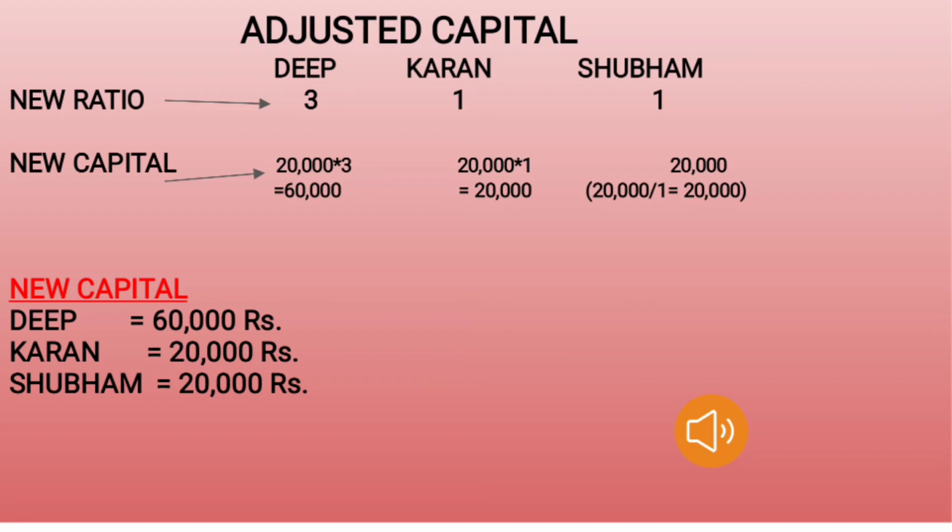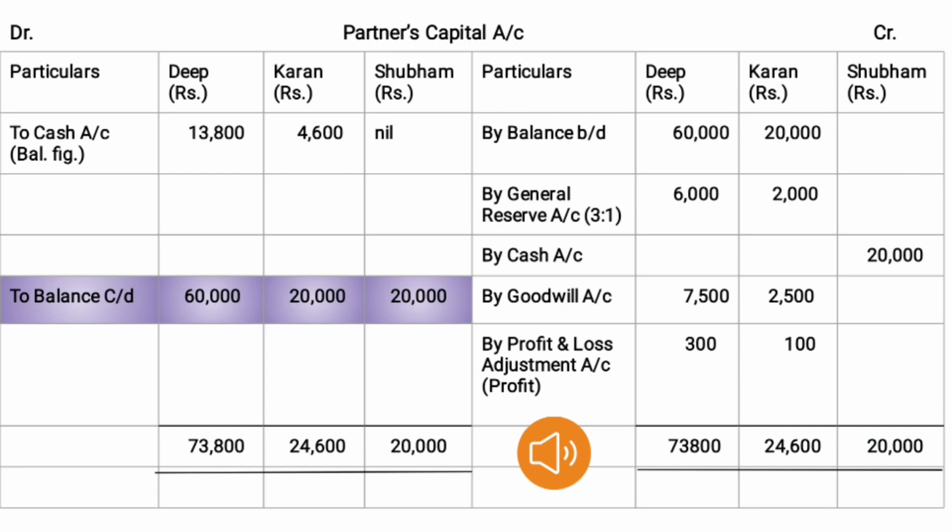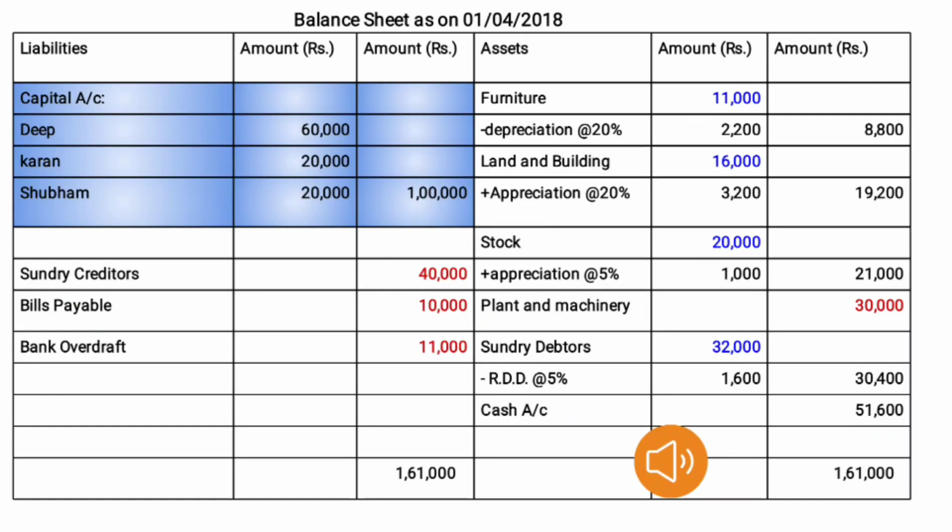Now, this new capital we have to post in partners capital account debit side. To balance carried down. In Deep 60,000, in Karan 20,000, in Shubham 20,000. And second effect will come in balance sheet liability side. Capital account Deep inner column 60,000, Karan inner column 20,000, Shubham inner column 20,000, outer column 1 lakh.